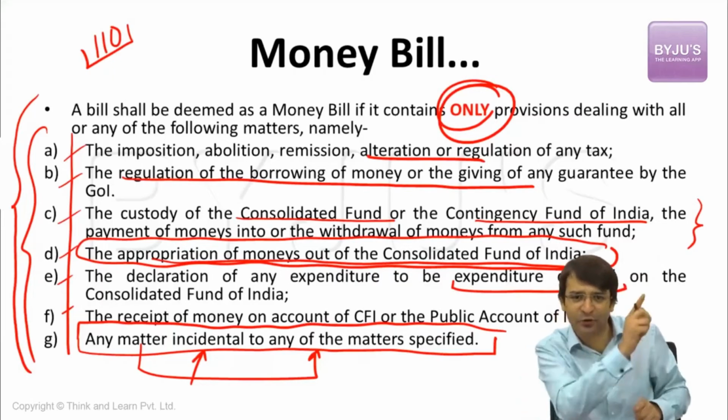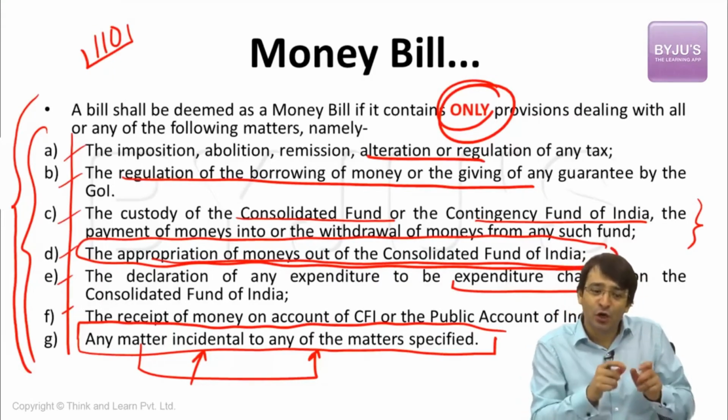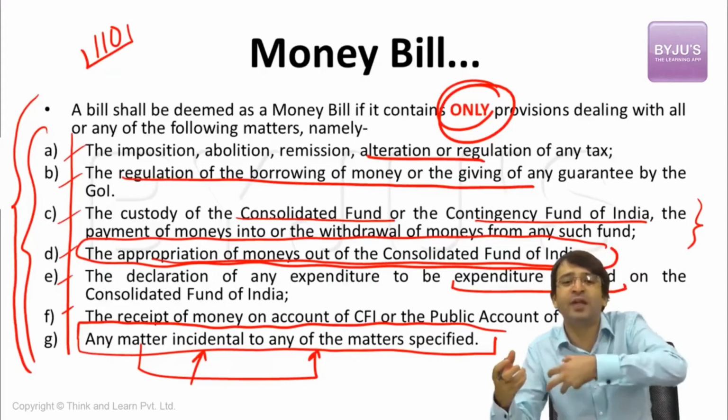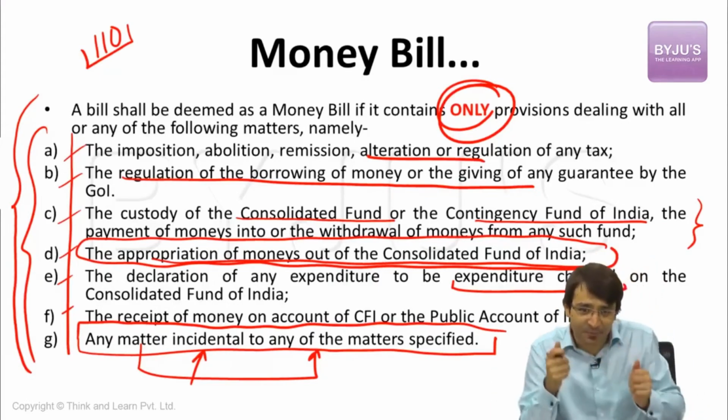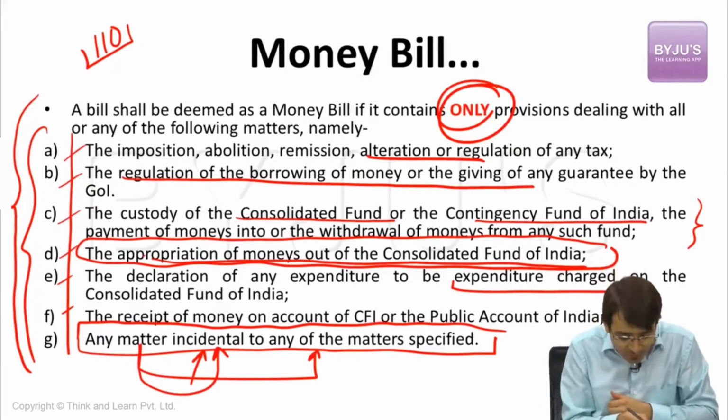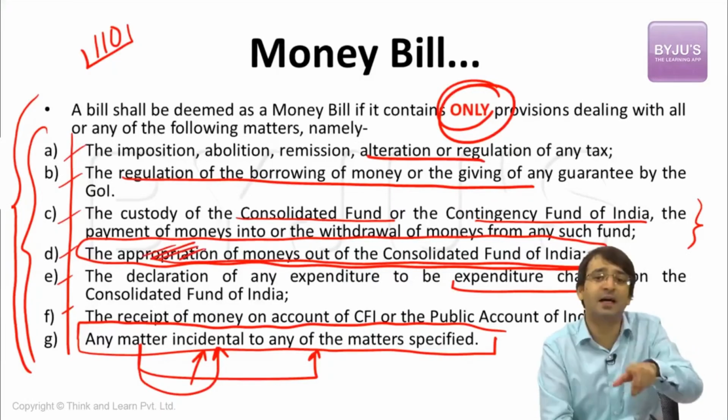For that, I should know about the identity of that beneficiary. To know about the identity of that beneficiary, I have to give him an Aadhaar card. That means this Aadhaar card, these biometric details, this fingerprint, these are the matters incidental to the appropriation of money from the Consolidated Fund of India. That means Aadhaar is a money bill.